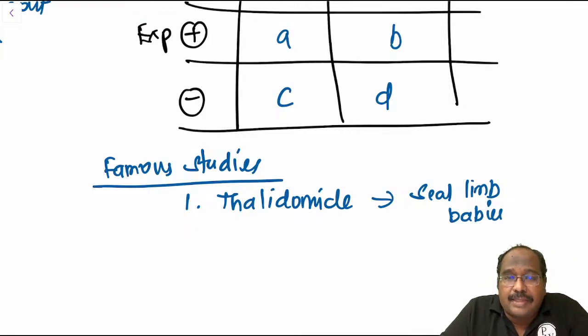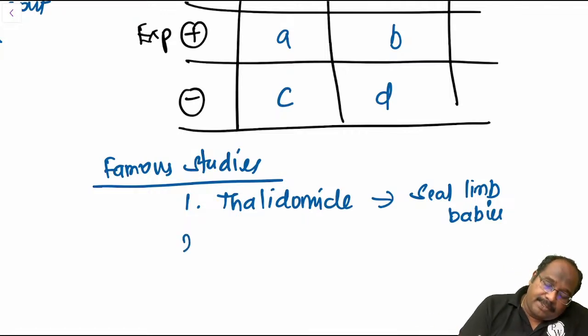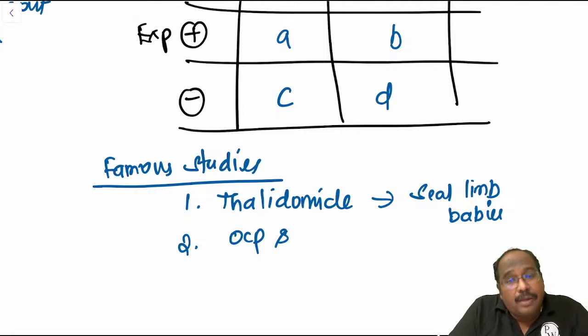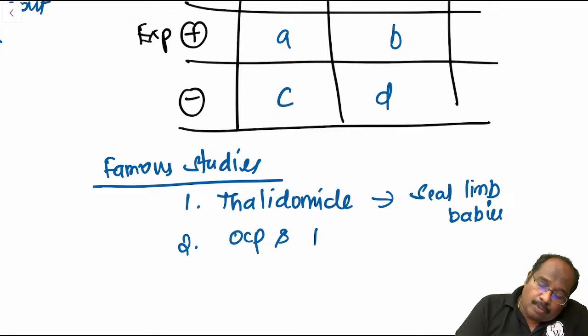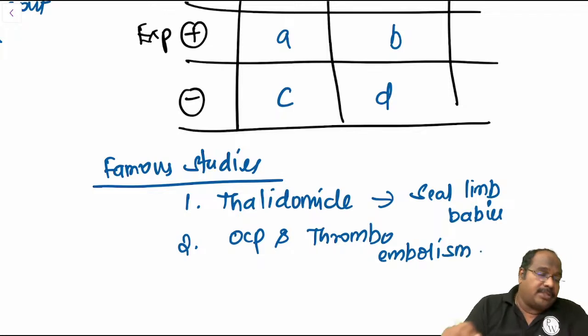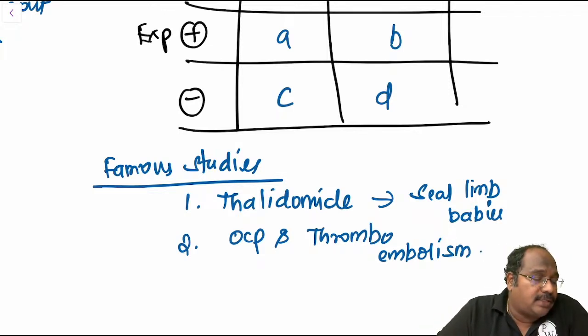The second famous case control study is oral contraceptive pills, OCP, and thromboembolism.